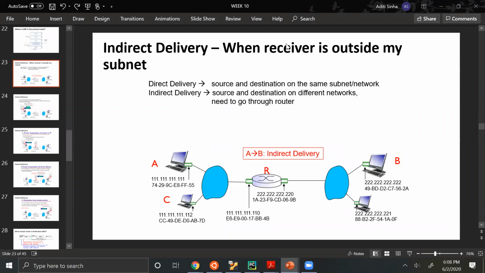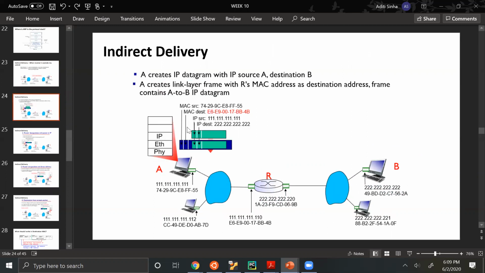So there's two deliveries, direct delivery or indirect. In direct delivery, suppose A is talking to C. This is within my network, so this is fine. This is direct delivery. I don't have to go through the router. I mean, I don't have to cross the router. Whereas in indirect delivery, I will have to cross the router because my destination is on a separate subnetwork or a different network. So it needs to go through my gateway router. And this is called indirect delivery. So let's see how indirect delivery works.